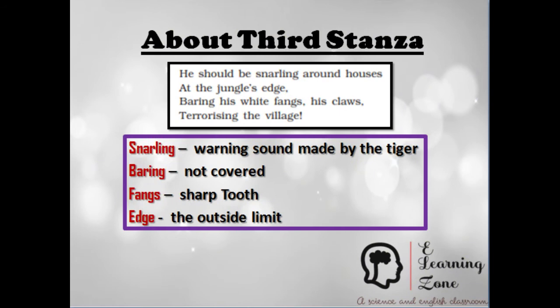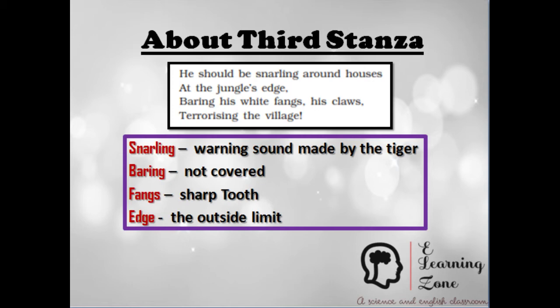He should be snarling around houses at the jungle's edge, baring his white fangs, his claws, terrorizing the village. This is there in the third stanza. So here the poet says that if the tiger was unable to catch its prey in the jungle, it would go to the nearby village,